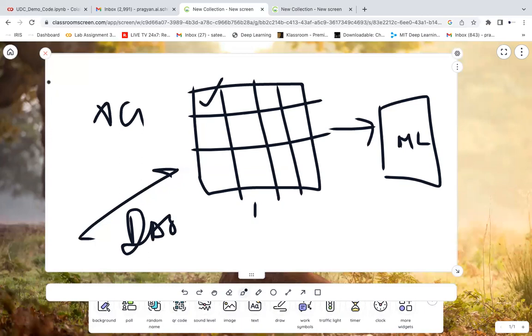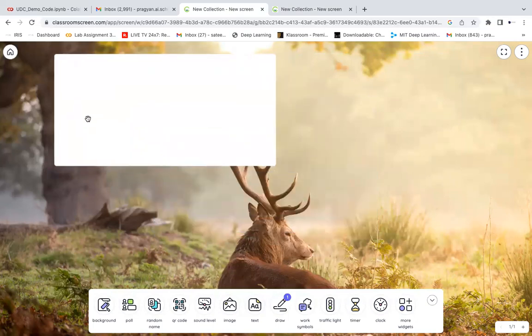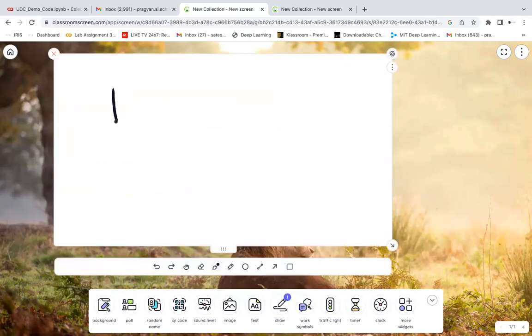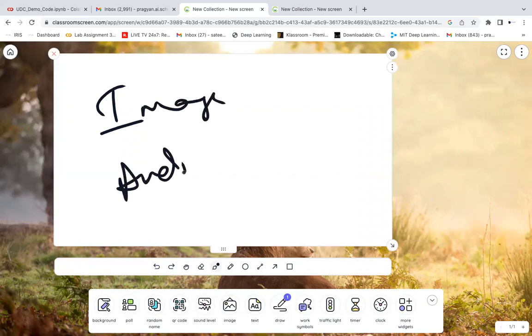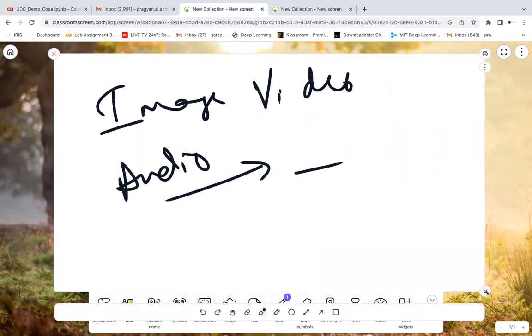Or data can be something else. Data can be numbers, images, image files. Data can be audio files, so we need to prepare the audio files and then feed them to the model. Or it can be video files, or text files. Like in ChatGPT, we ask a question in text, and it gives a response in some kind of text.